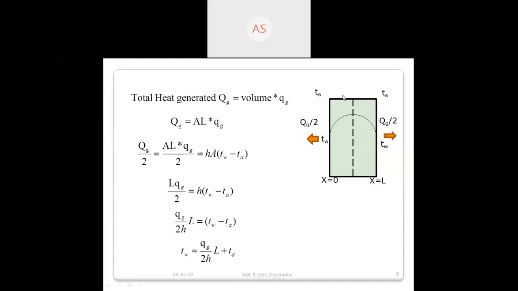Now see here, whatever heat is generated here, what will happen to that generated heat? That heat is convected to the atmosphere. Is it correct? Okay. Are you getting this? Whatever heat is generated, the same heat is transferred to the atmosphere. Hence, as per the steady state equation, total heat generated is equal to total heat convected.